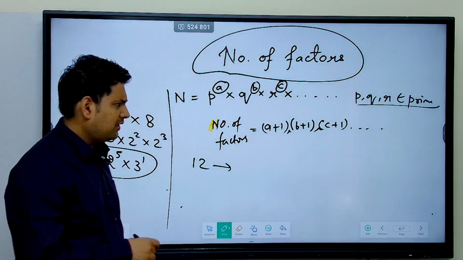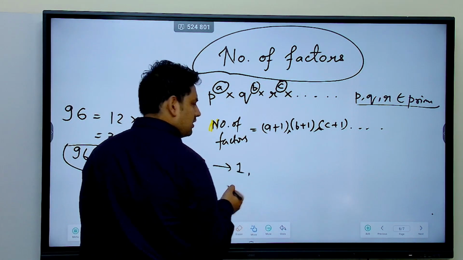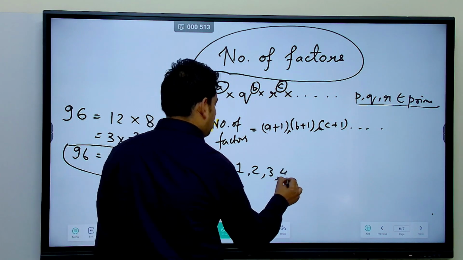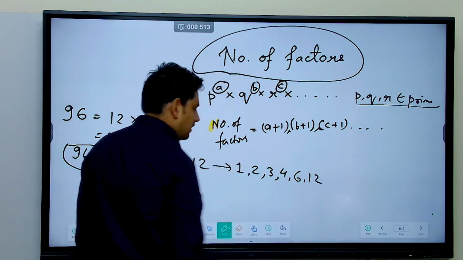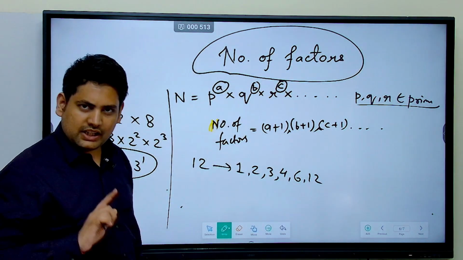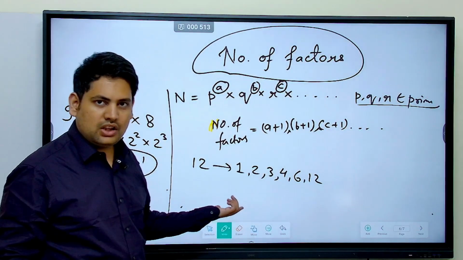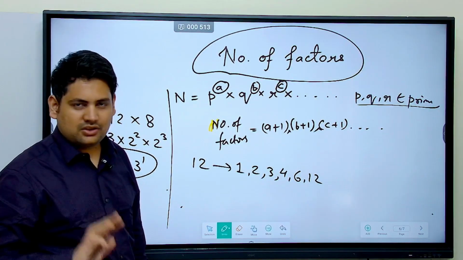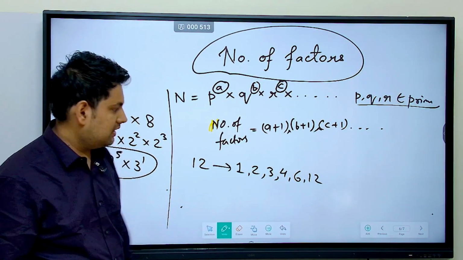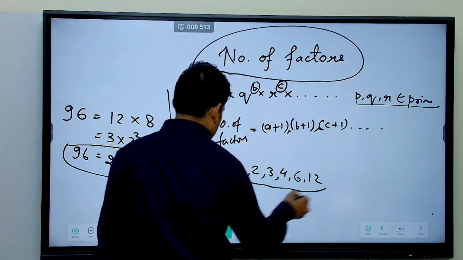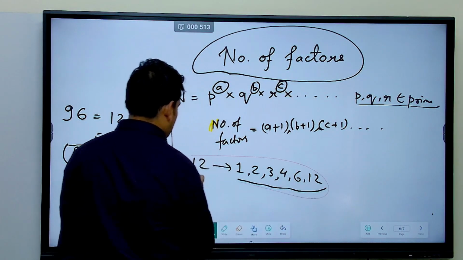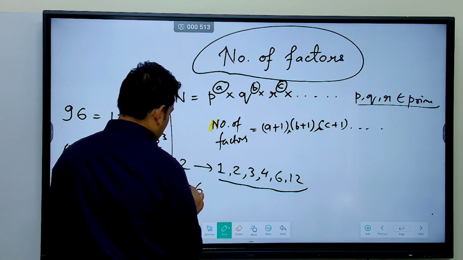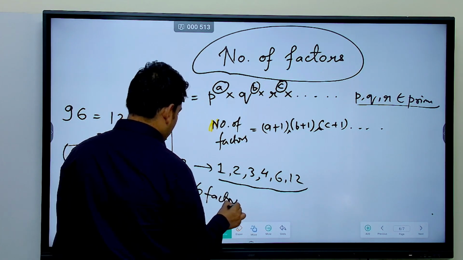What are the factors of 12? 12 has factors. 1 divides it fully, 2 divides it fully, 3 divides it fully, 4, 6 and 12. Any other number? No. Any other number greater than 12 will of course not completely divide 12. Correct? It will be point something, so that we have to get whole numbers for factors. So how many factors did you get? You got 6 factors. So you say 12 has 6 factors.